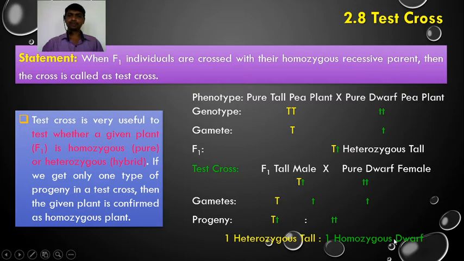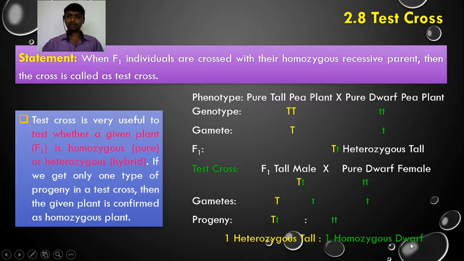So this is the monohybrid cross made between a tall and dwarf plant. After the F1 has been formed, this F1 is test crossed with a homozygous recessive parent, that is small t. We get the gametes like this, and after the fusion of the gametes we get one heterozygous tall and one homozygous dwarf.